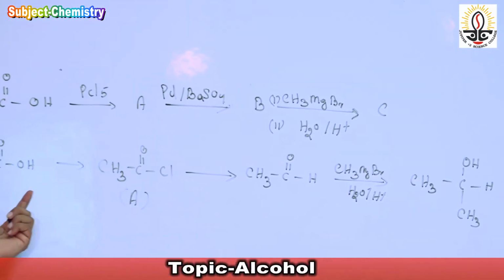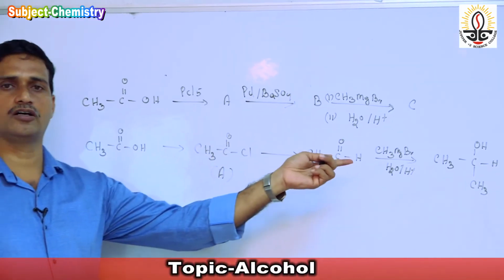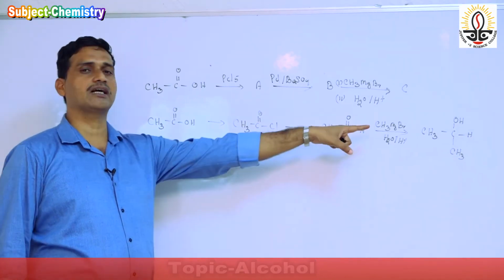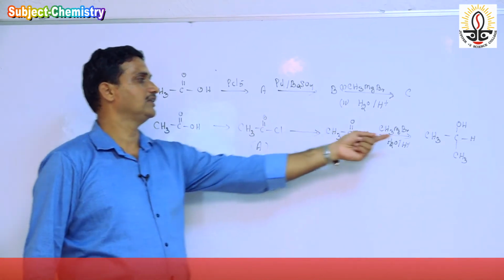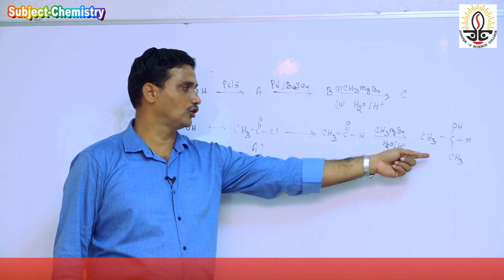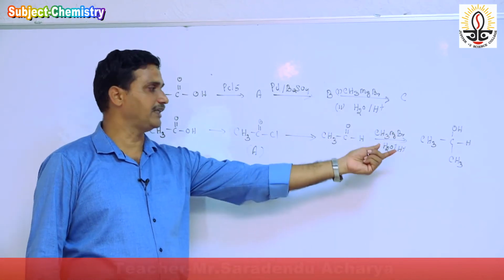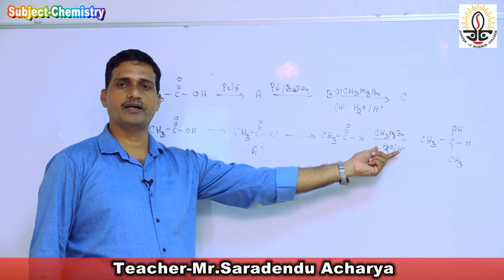So there is a conversion from acid to alcohol and there is an increase of one carbon. Here there are 2 carbons, here there are 3 carbons. So there is an increase in carbon by reaction with alkyl magnesium bromide.